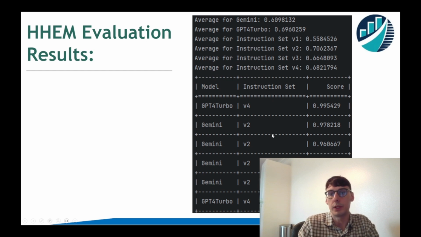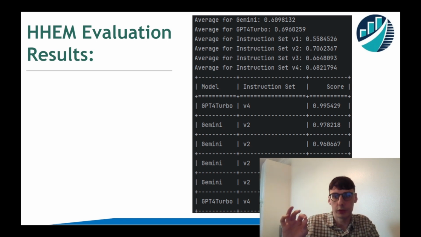Second one is going to be Gemini with version 2 of the prompt, and it also performed extremely well. Just as a side note, I was talking to somebody on Discord. I think I was getting a warning from the library that I was exceeding the 512 tokens, I believe. So this is probably not completely accurate here.